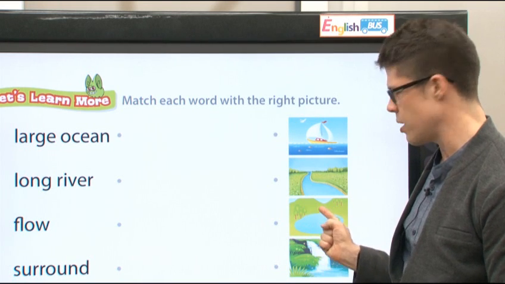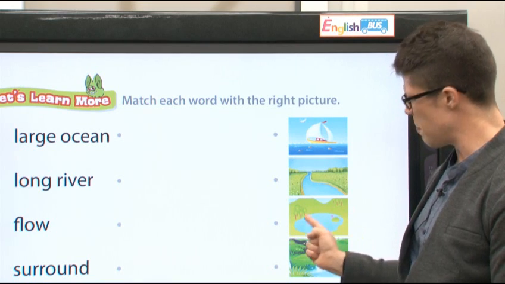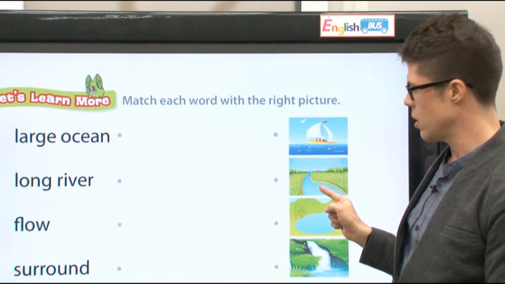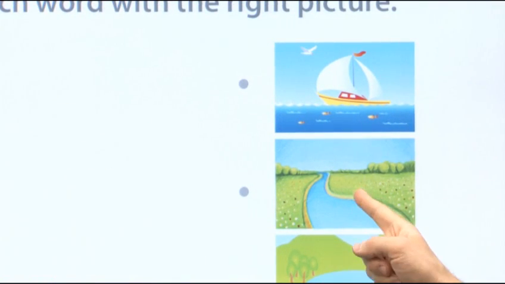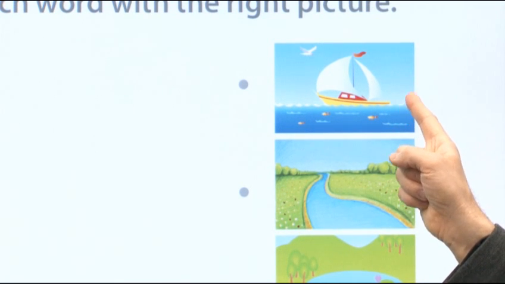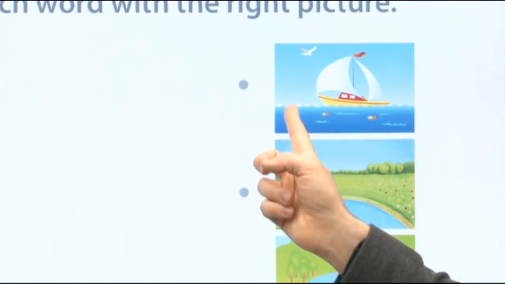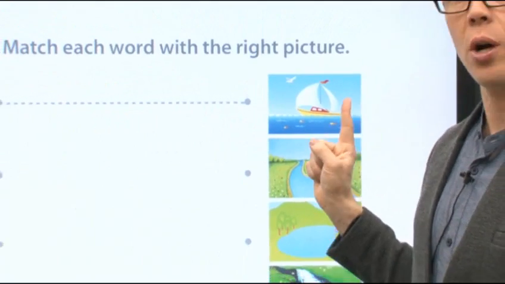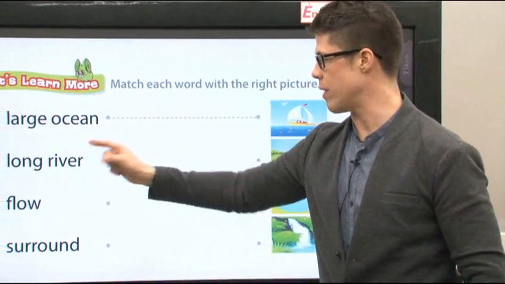Is this a large ocean? No, look. Land, land, land. Small water. That's not an ocean. Is this a large ocean? No, this is moving. See? Like a letter S. This is not an ocean. This is a large ocean. See? There's lots of sky and an ocean right here. Large ocean.